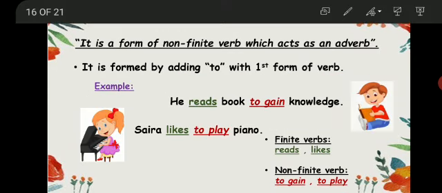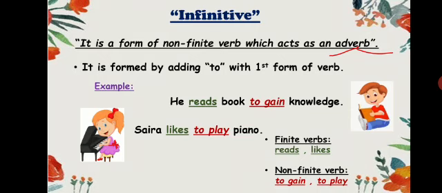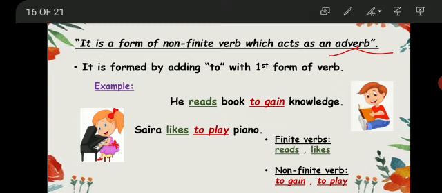Now we will see how a non-finite verb acts as an adverb. So first of all, tell me what is an adverb, class? Quickly. Yes. Good. An adverb is a word that qualifies a verb, means it adds quality to the verb or to the action, and it is formed by adding to with the first form of verb. So you can say that these points are the hints for guessing infinitives, participles or gerunds.